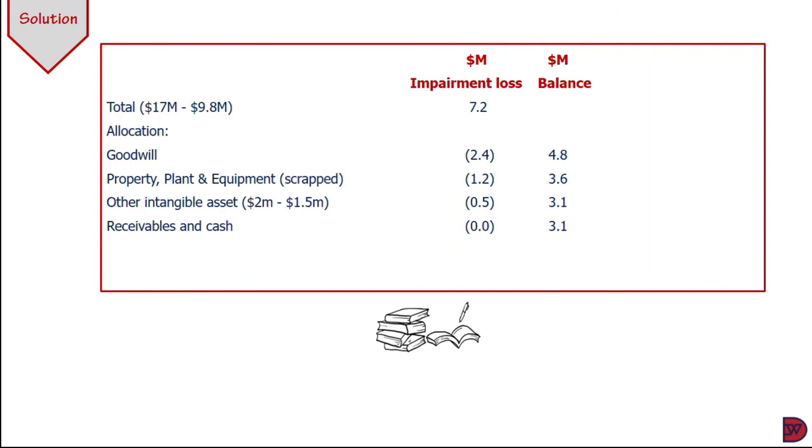Now, the receivables and cash are not impaired, so they are not supposed to be touched. There is a balance of 3.1 million left, so we are not supposed to prorate it against the rest of the assets. The only asset left that was not specifically mentioned is the building, so we'll charge the whole 3.1 million to the building.